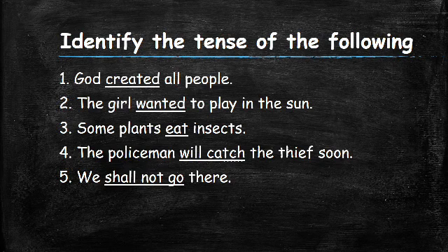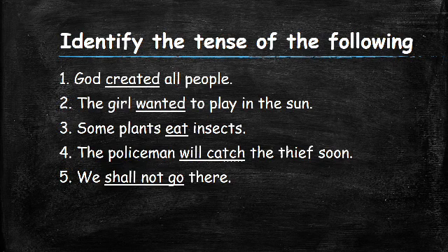It is a simple past tense because wanted is in the past tense, in the past form. So that is why it is a simple past tense. The girl wanted to play, an act of playing in the sun. It was her desire to play in the sun. So wanted is a past tense of the word want. So it is in the simple past tense.